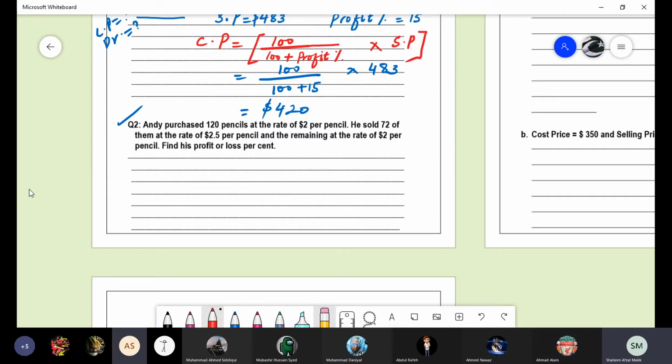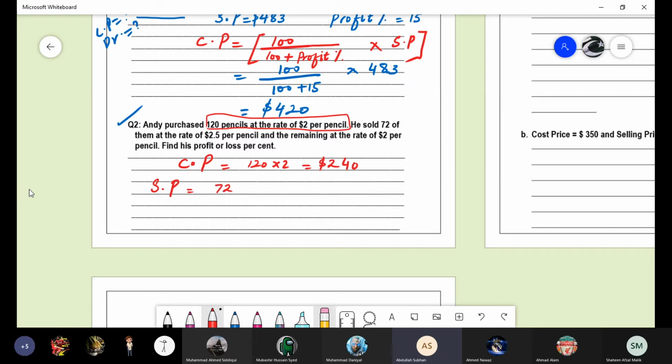And he purchased 120 pencils at the rate of $2 per pencil. What is the cost price? Cost price is equal to 120 multiplied by 2, $240. Okay, what about the selling price? He sold 72 of them at the rate of $2.5 per pencil and the remaining at the rate of $2 per pencil.